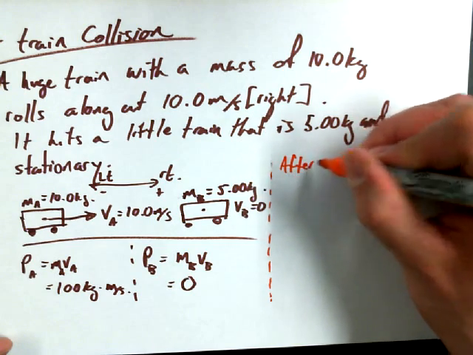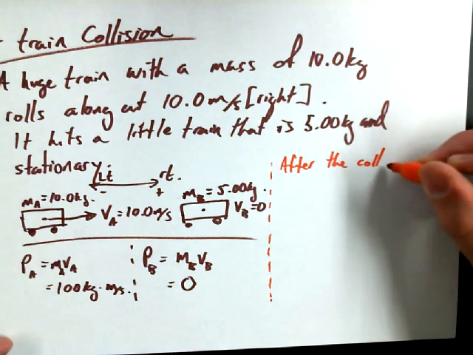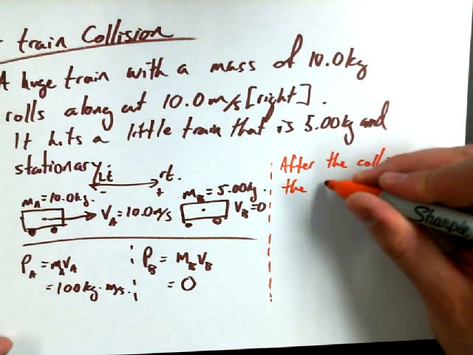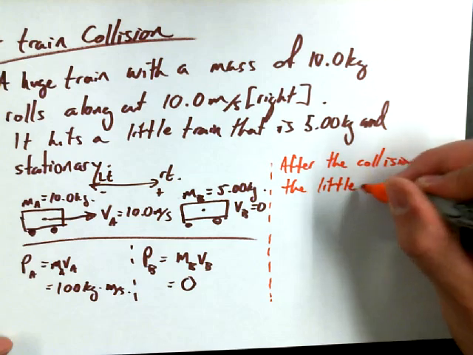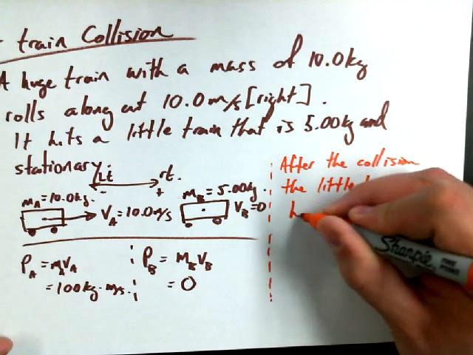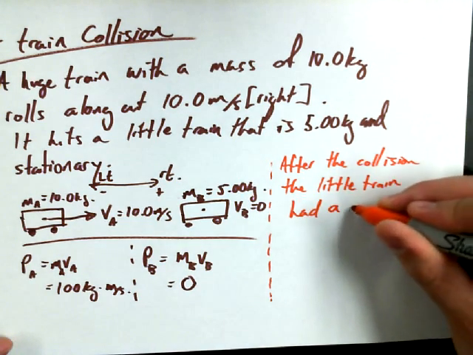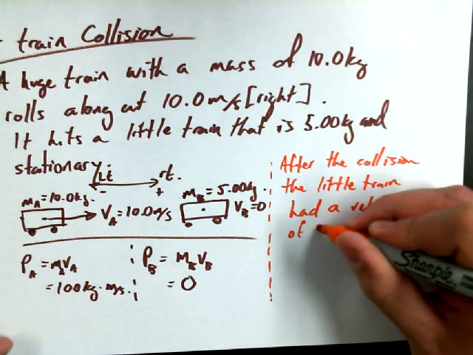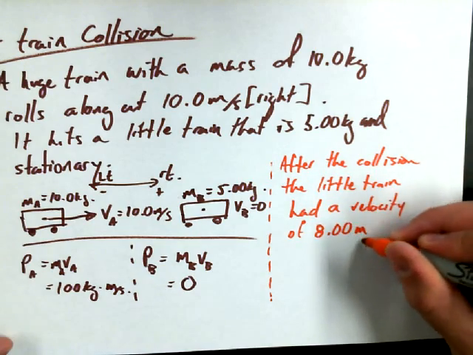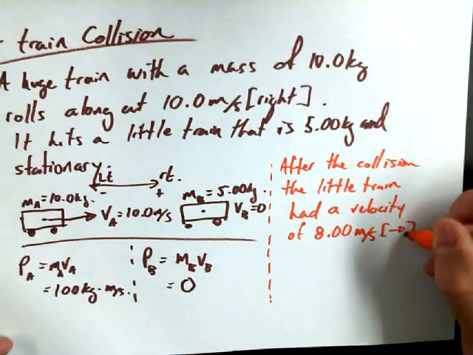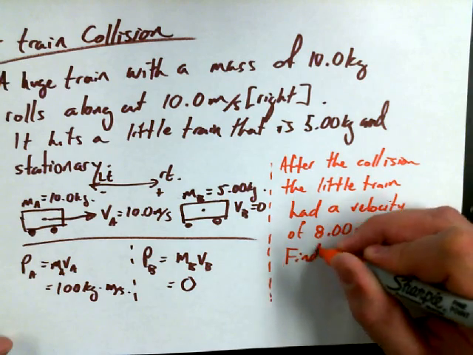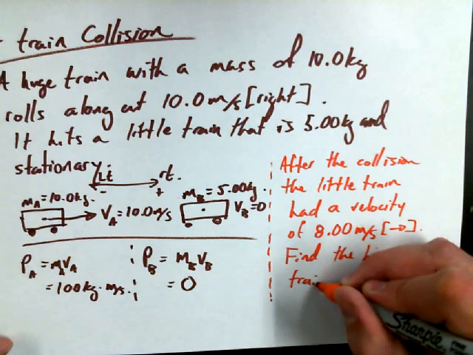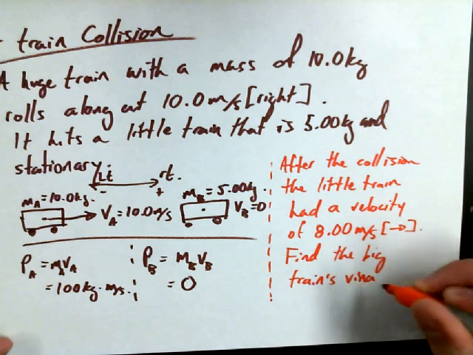After the collision, the little train had a velocity of 8.00 meters per second to the right. And what I'd like to do is find the big train's final velocity.